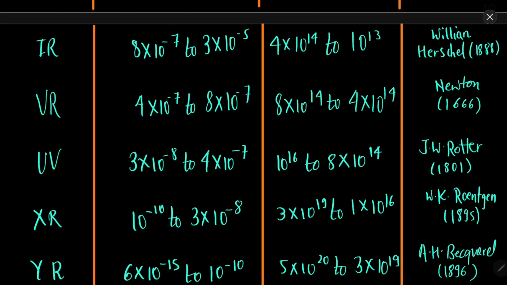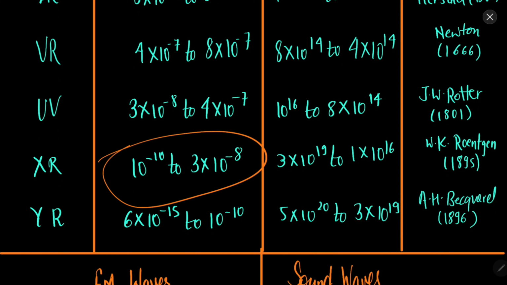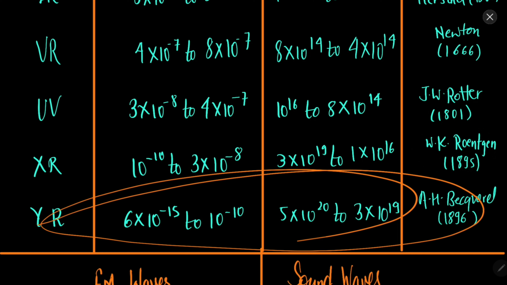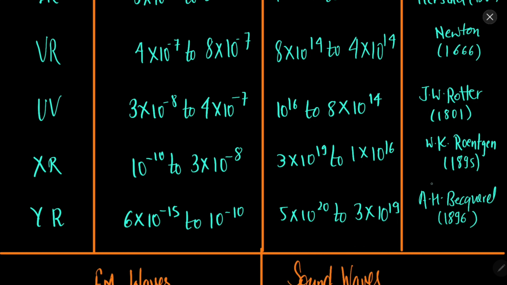Rotter in 1801. Then X-rays, 10 to the power minus 10 meter to 10 to the power minus 8 meters, and this is the frequency range, and it was accidentally discovered by William Rankine in 1895, for which he got the Nobel Prize also. And gamma rays were studied by Henry Becquerel, A.H. Becquerel, because he was working with radioactive substances, so he studied the gamma rays, and its range is minus 15 to minus 10 meters. So it is very small, okay, very small.